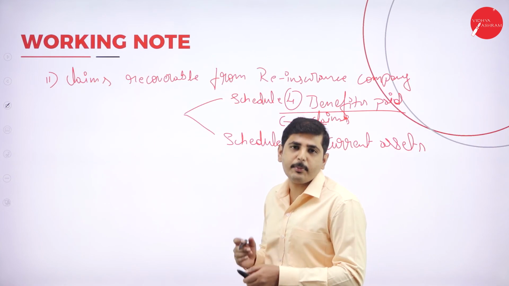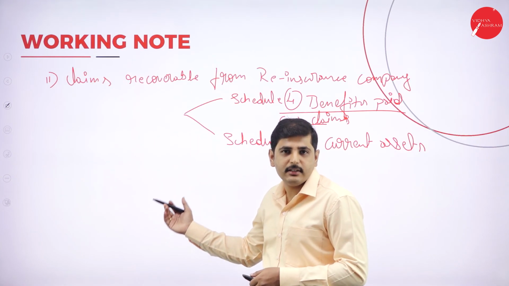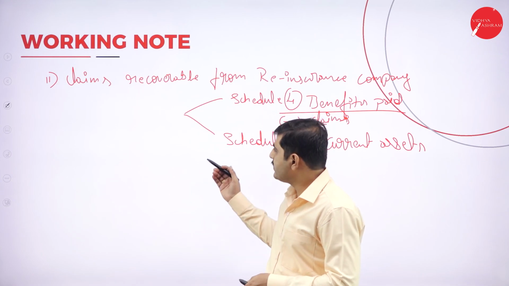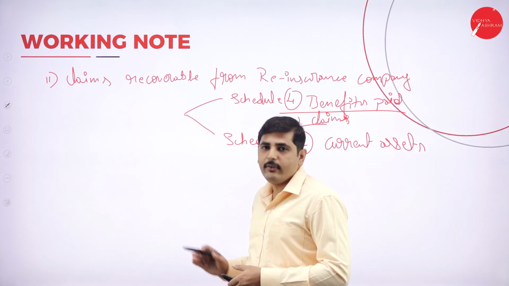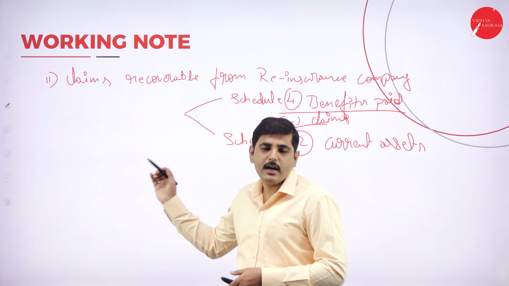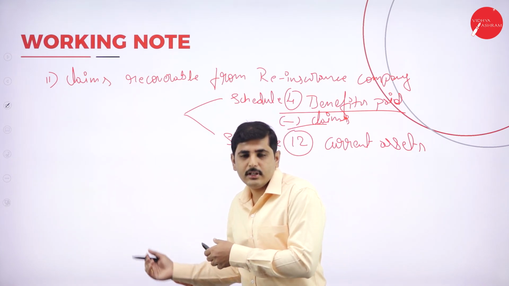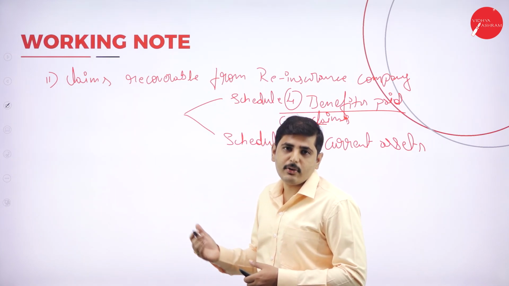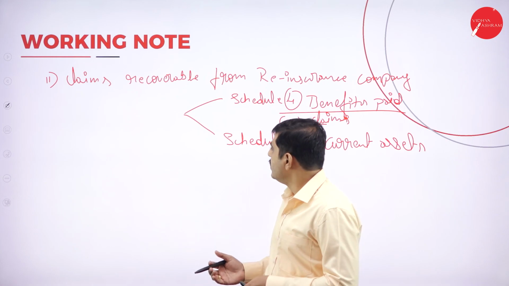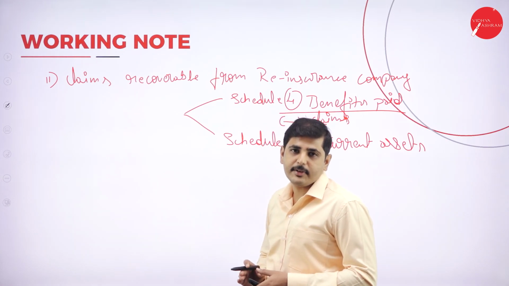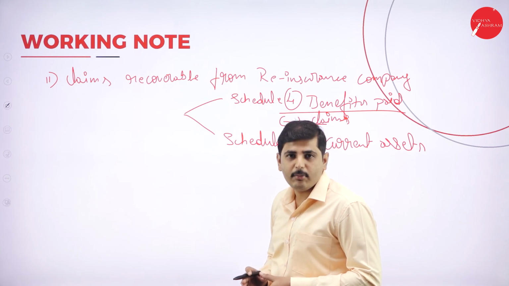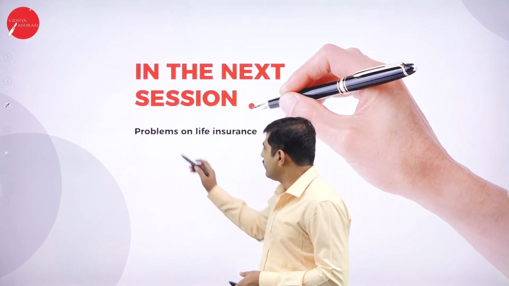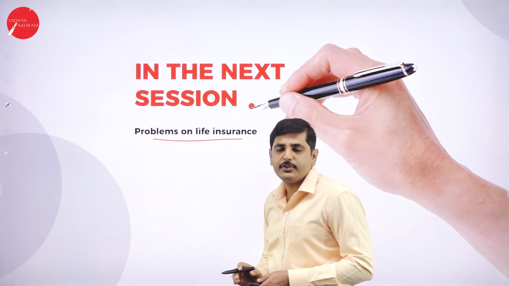While doing the problem, we will discuss all these types of adjustments once again. If the question has any other different adjustments, we will discuss those too, in the problem and in the next session. So we will discuss the problem on life insurance company.